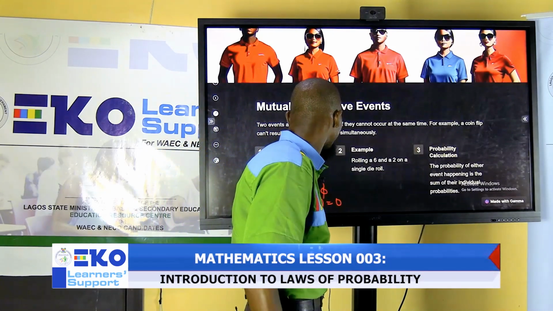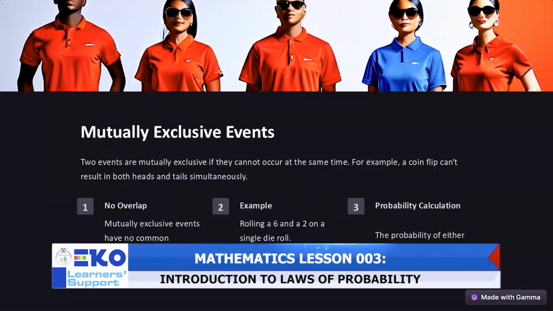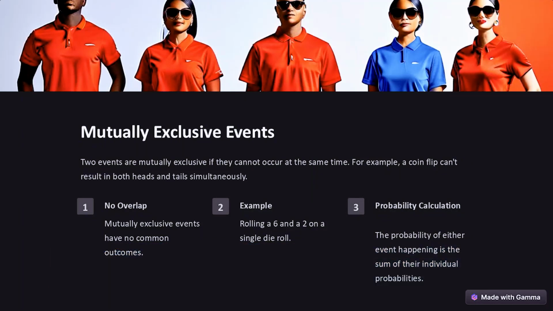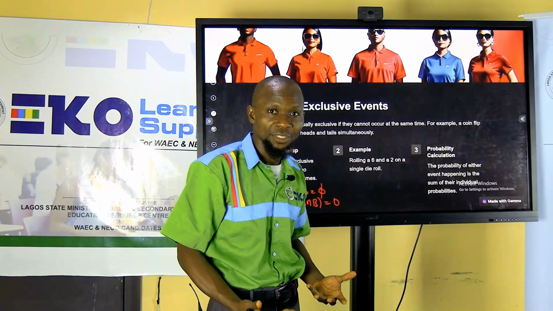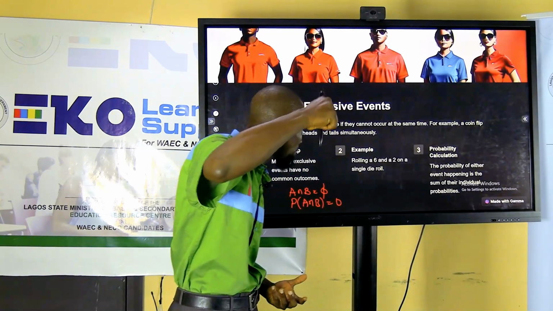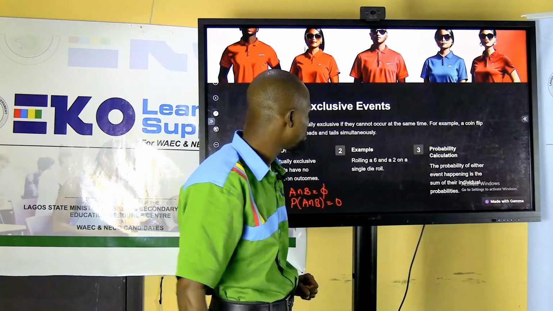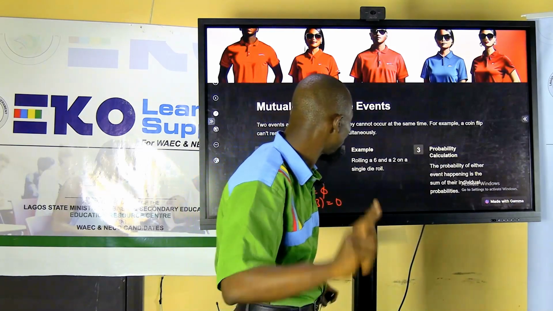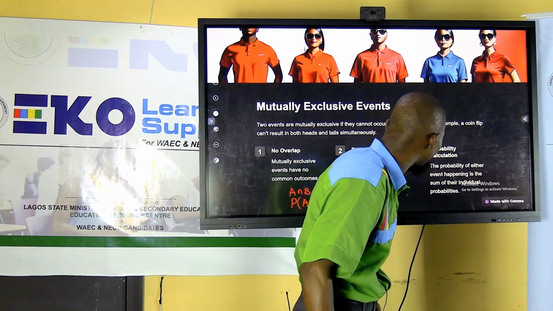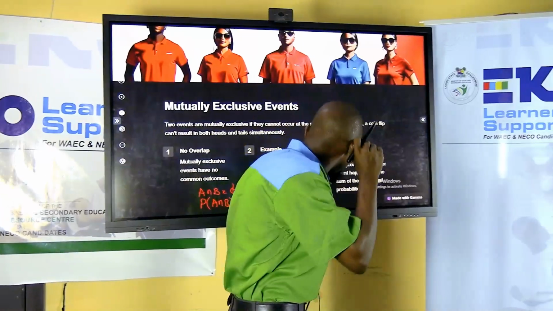Another example is rolling a 6 and a 2 on a single die. The two cannot occur together at the same time. It's only one of the two that you can see. So that is an example in just a single roll.